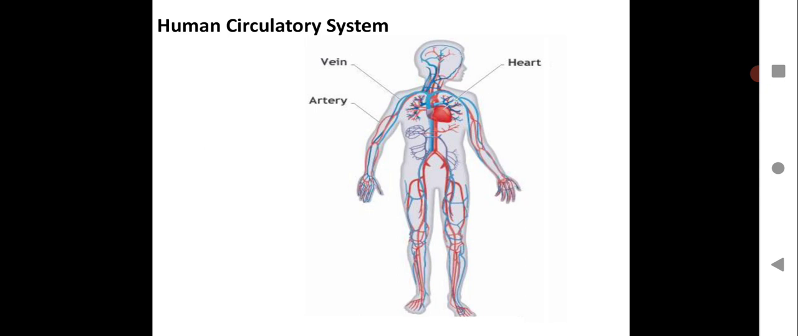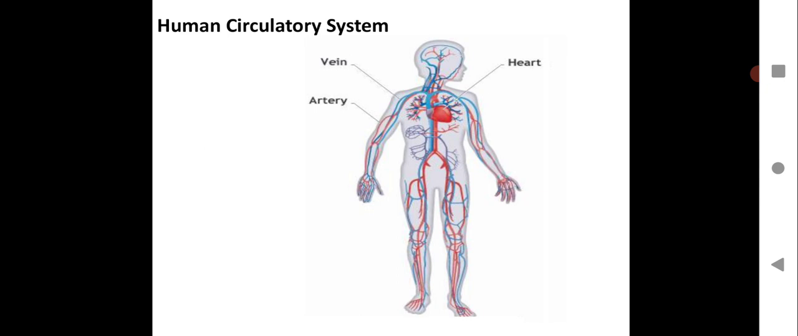Then the human circulatory system, where you have veins, you have the heart, you have arteries. The heart, as you know, is the pumping station of blood, where it will take up deoxygenated blood and add oxygen, and the oxygenated blood has to be supplied to each and every part of the body for the proper functioning of the body. Just have a look at the human circulatory system.